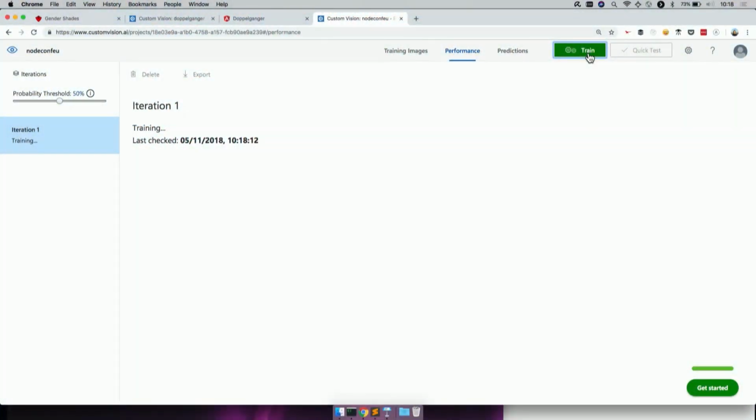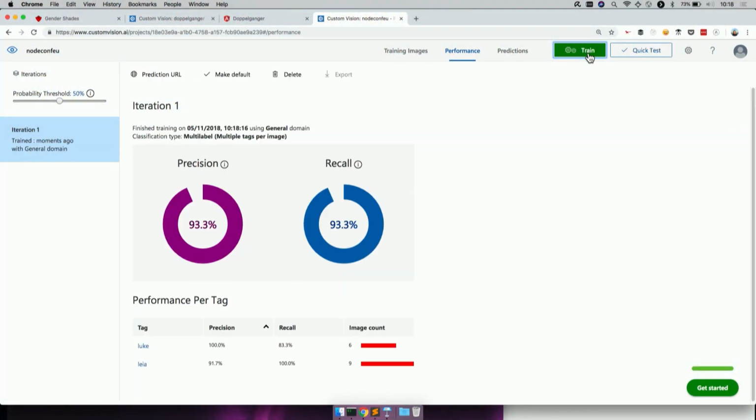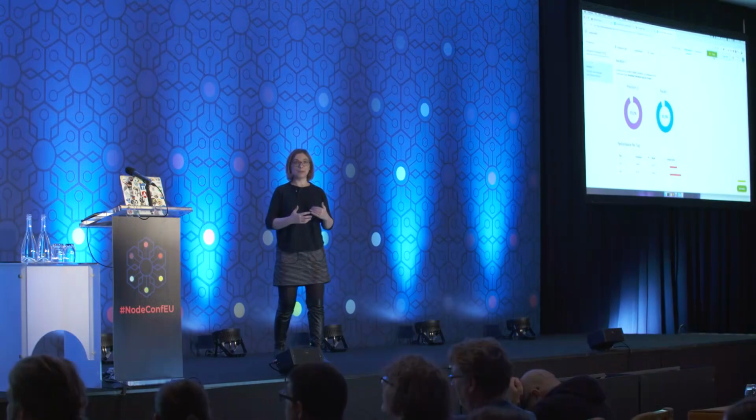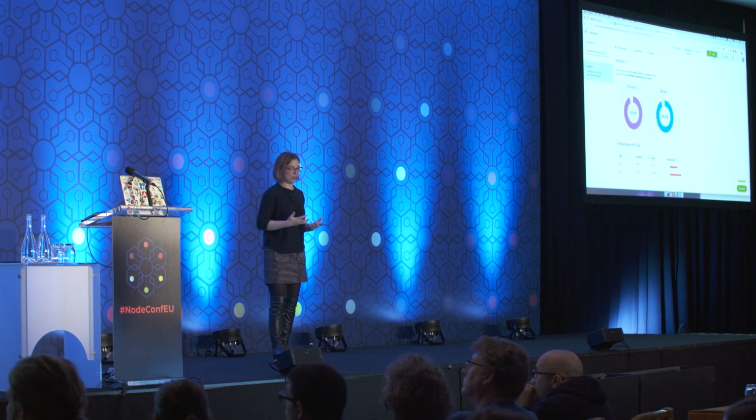And this will take a couple of seconds as well, depending on the number of pictures you have uploaded. The more you upload, the longer this step will take. But at the same time, the more performant and accurate your algorithm is going to be. As you can see here, this has never happened before. We are being very accurate. So accuracy is something that we can use to understand whether our model is going to be able to recognize images correctly. And there's 2 metrics here that we're interested in.